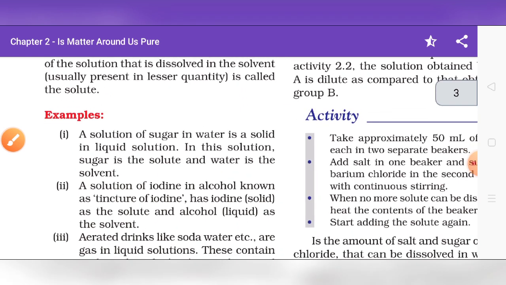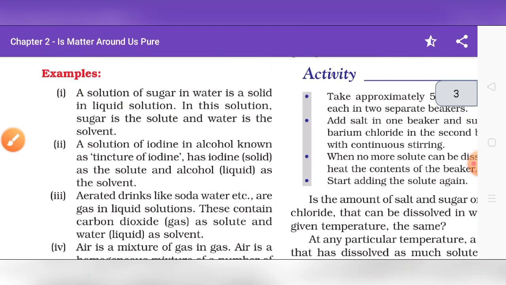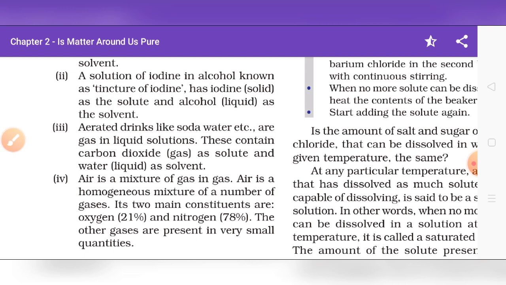Let us go through the examples of the solution. There are so many examples. The first one is a solution of sugar in water. In this case, the sugar is the solute and the water is the solvent. The second is a solution of iodine in alcohol. In this case, iodine is the solute and the alcohol is the solvent. Next are aerated drinks like soda water and Pepsi Cola. These contain carbon dioxide gas as a solute and water as a solvent.